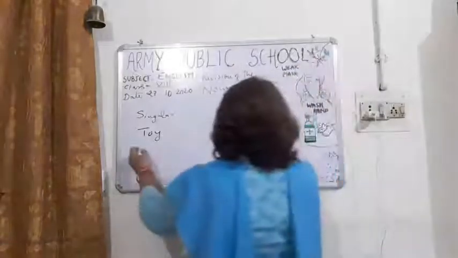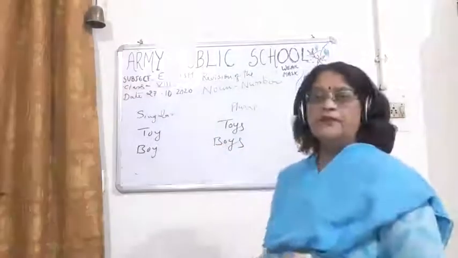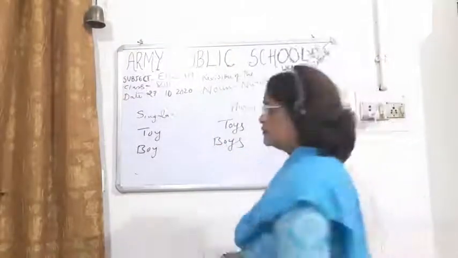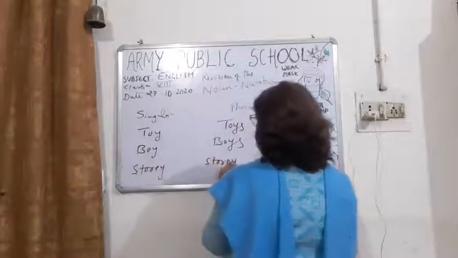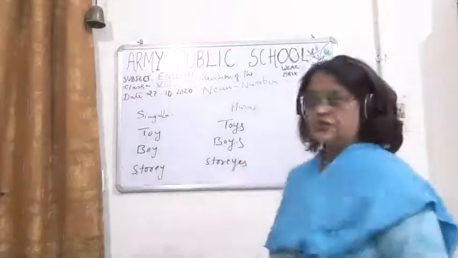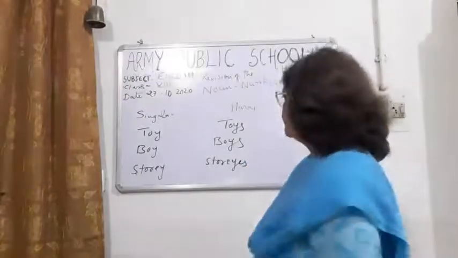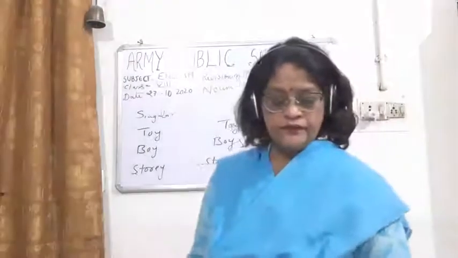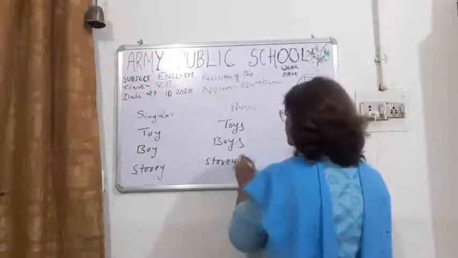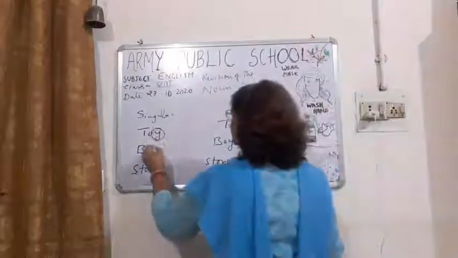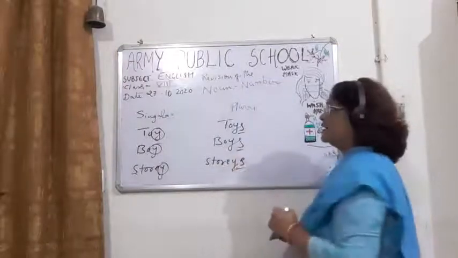Then boy, boys. So you can see the last letter is y here too, but we are adding only s.